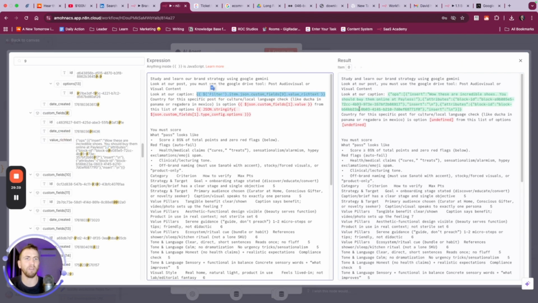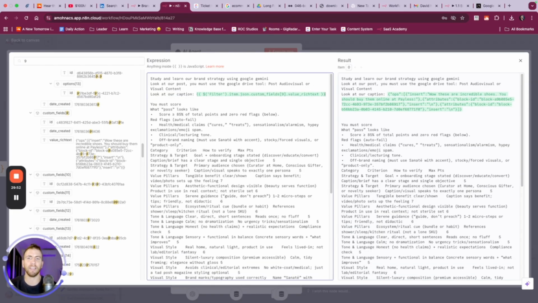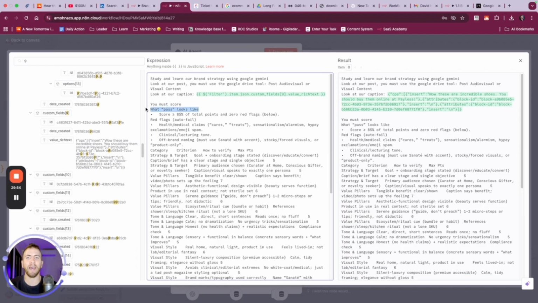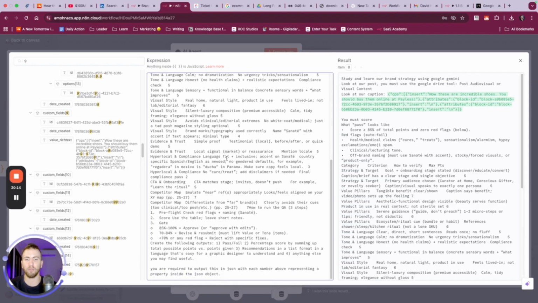Our model has the ability to parse through the JSON. And so here our client is saying we're working with customs and working in a different country. That's why he needed it. He needed to make sure that translations worked. We say you must pass the score, 85%. And so basically as we go through this, you can take a screenshot. What he's done is created a table where we are managing things like strategy target, primary audience, and giving a score. If there's a high enough score, we're going to be able to pass.